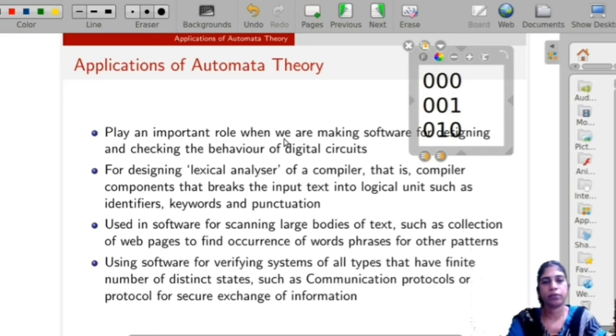So for any digital circuit we can build a model. That means it is very effectively used in designing and checking the behavior of digital circuits.